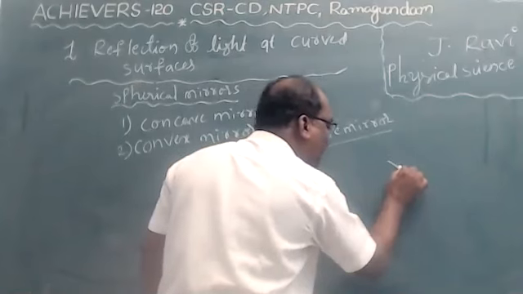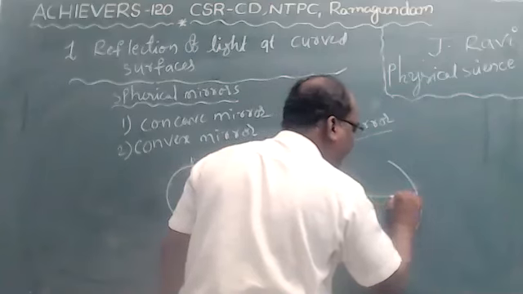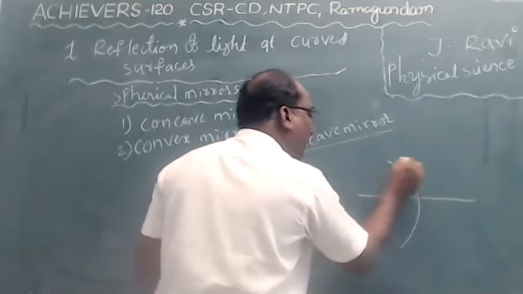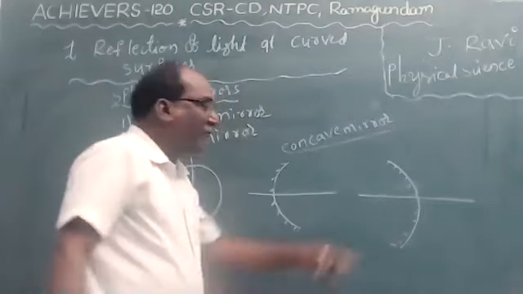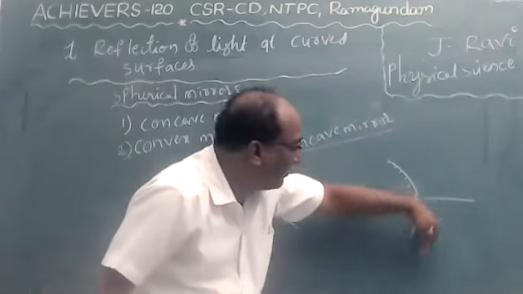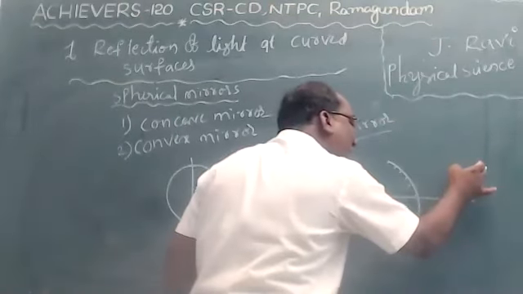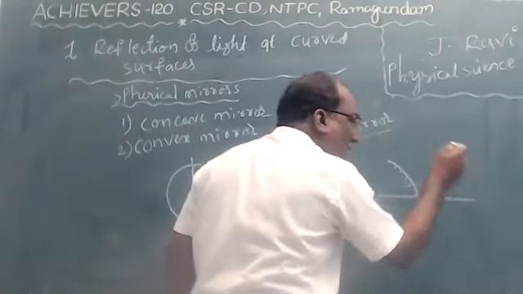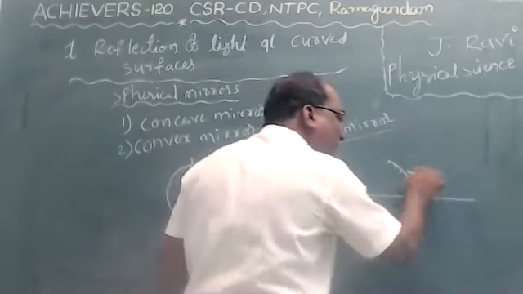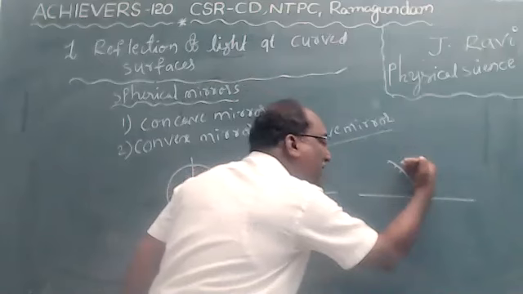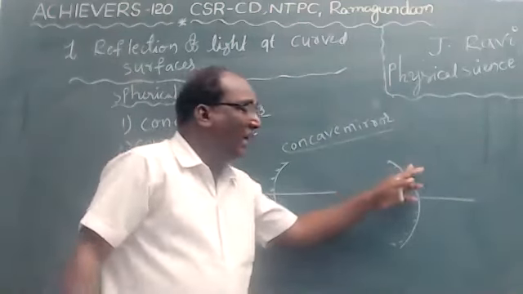I am coming to the convex mirror, which is opposite to this. In a convex mirror, the reflection surface is outward. Any rays that come from the source of the object will strike the outer surface, because the outer surface supports reflection.